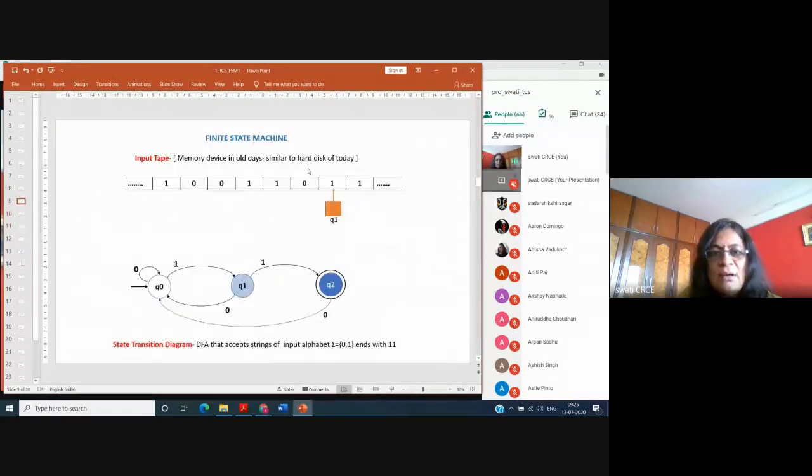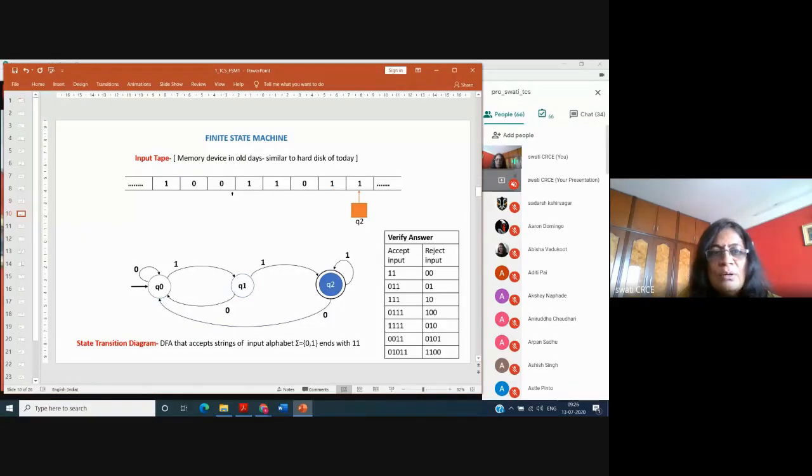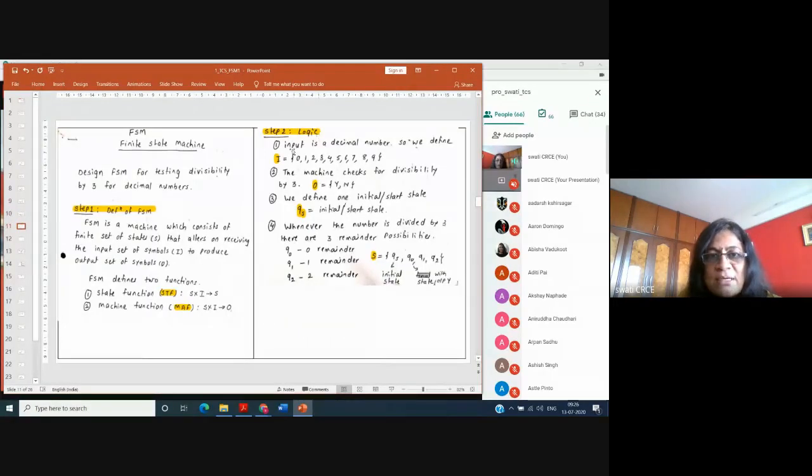Like on this tape, the number is stored. Suppose my number is 399 and I want to check whether it is divisible by 3 or not. So here on the input tape, you will have 3, 9 and 9 stored. That's why you can say that the input is a decimal number. So we can define the set of input symbols: your number is made up of all these symbols. There are 10 symbols because the decimal number system contains 10 symbols.